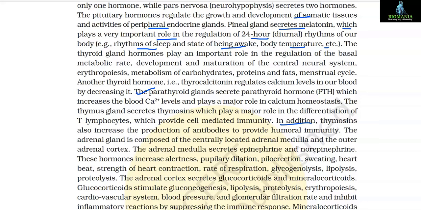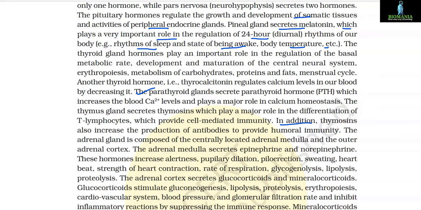The adrenal gland is composed of the centrally located adrenal medulla and the outer adrenal cortex. The adrenal medulla secretes epinephrine and norepinephrine. These hormones increase alertness, pupillary dilation, piloerection, sweating, heartbeat, and strength of heart contraction, rate of respiration, glycogenolysis, lipolysis, proteolysis.